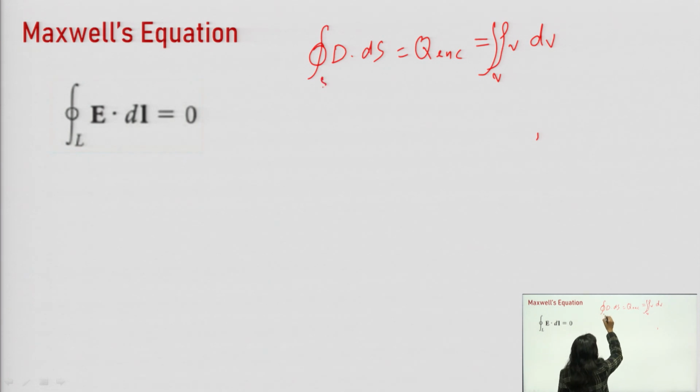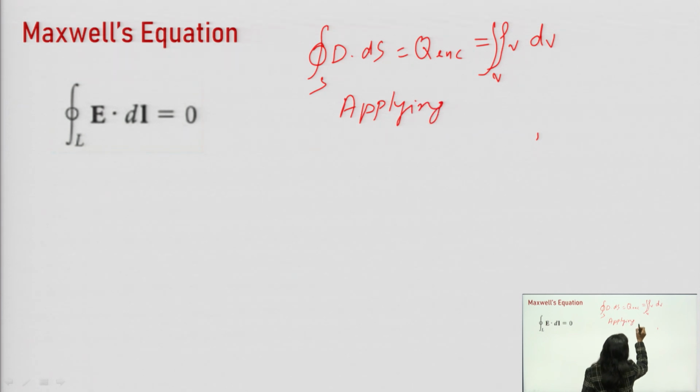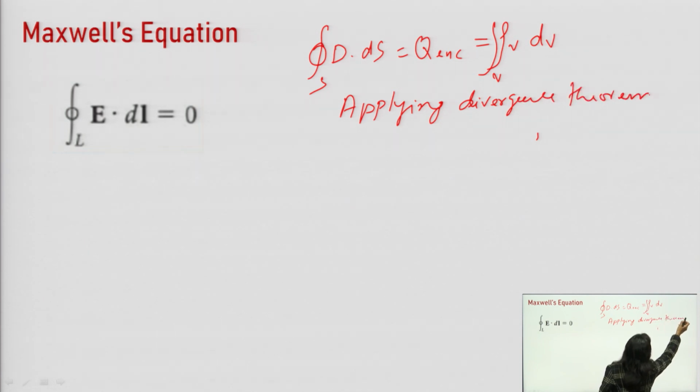Now this side is a surface integral, however the right side is a volume integral. So in order to match, we need to apply the divergence theorem. The divergence theorem states that any surface integral can be converted into a volume integral with the help of divergence. So how to convert it? Applying the divergence theorem, we can get